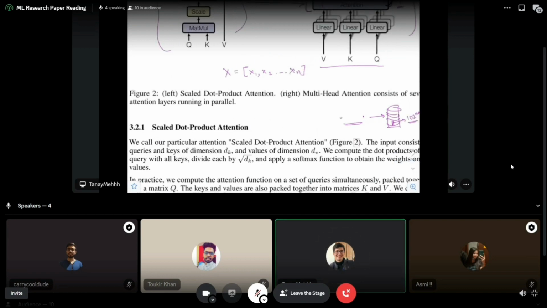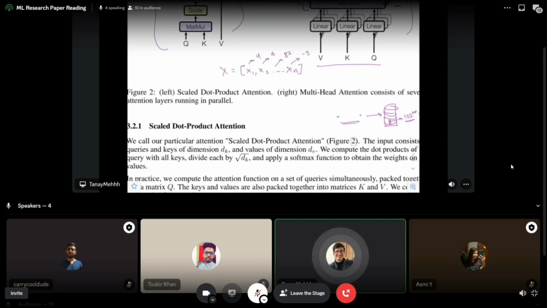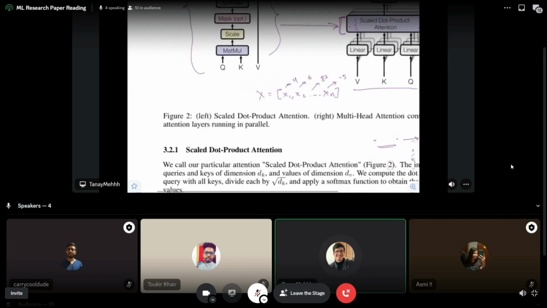Let's say the values are 4, 6, 82, and -5. So it is a vector of multiple values. You can think of it as our tokenized data. Softmax takes a vector and scales the entire vector so that it's a probability distribution. The formula, if I remember correctly, is e to the xi divided by the summation from i equals 1 to n of e to the xi.